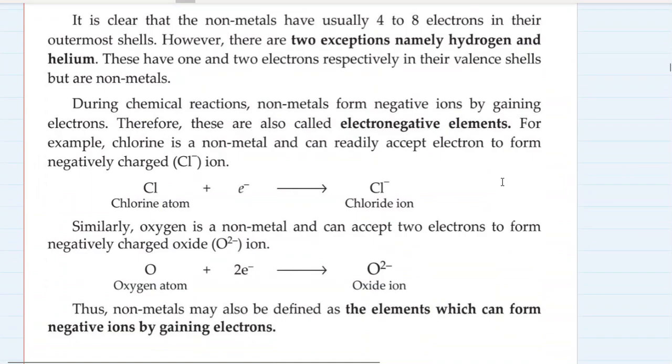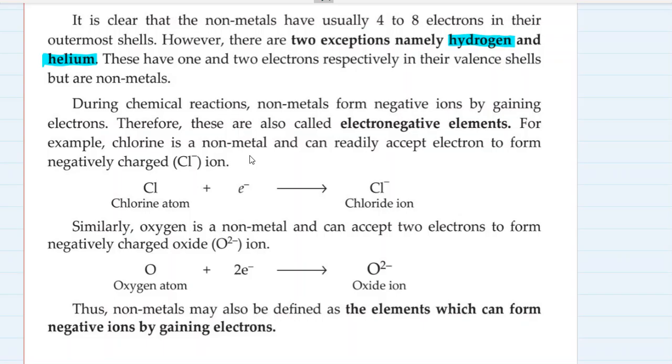See, it is clear that non-metals usually have 4 to 8 electrons in their outermost shell. But there are two exceptions, the same exceptions which were there in metals. Hydrogen and helium are non-metals, but they do not have 4 to 8 electrons in their outermost shell. They have 1 and 2 electrons respectively in their outermost shell. But still, they are non-metals.